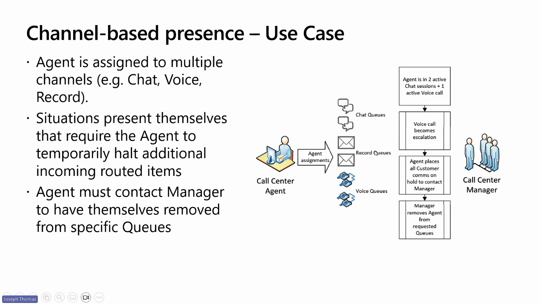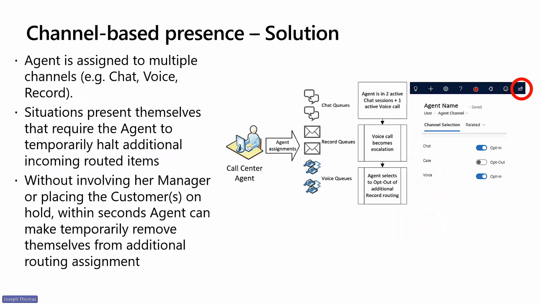There are several manual steps that can be avoided here, and significant time lost in call center environments where seconds and minutes equal dollars. So with this solution, our agent can be presented with the same situation, perhaps multiple times per day, and not have to involve their manager or lose precious minutes or seconds.